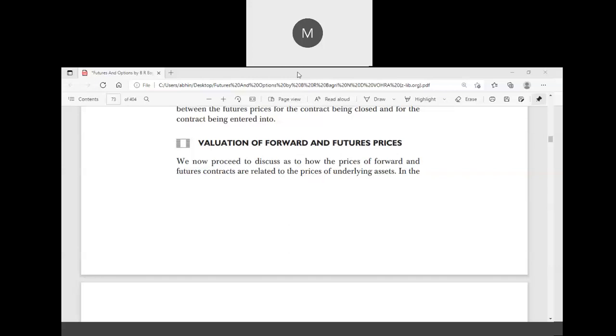The third important price for an investment asset is intrinsic value. Intrinsic value, fair value, or theoretical value, all are the same. So what do you mean by intrinsic value? Intrinsic value is nothing but the true value of the investment asset. Whenever you go for analysis, we are trying to find out the true value of that investment, whatever may be the market price, whatever may be the face value.